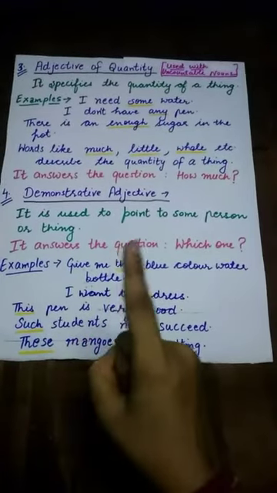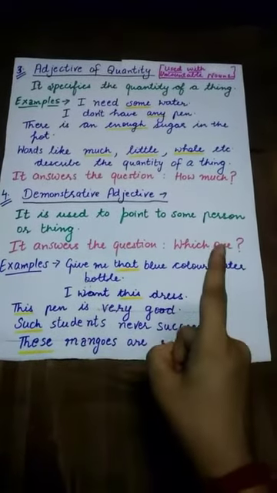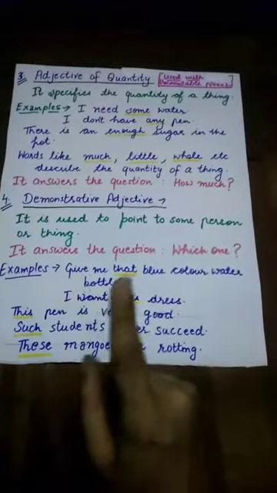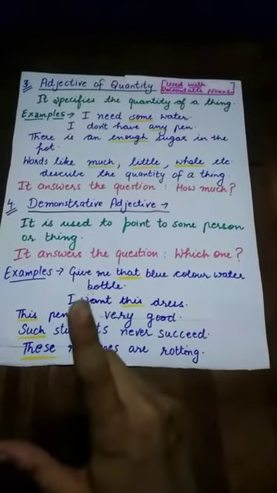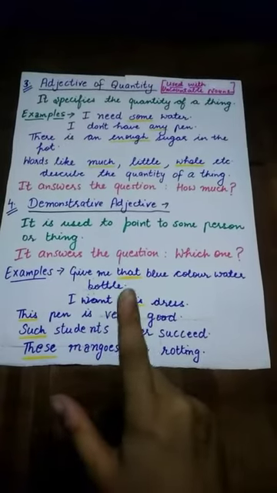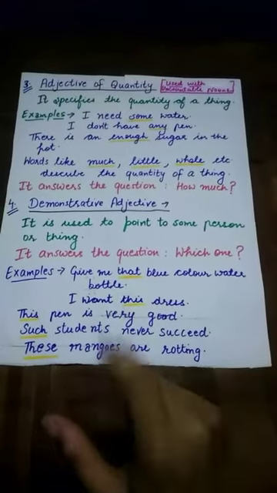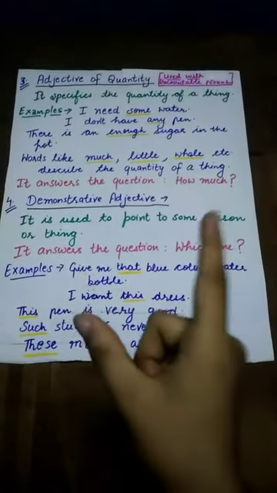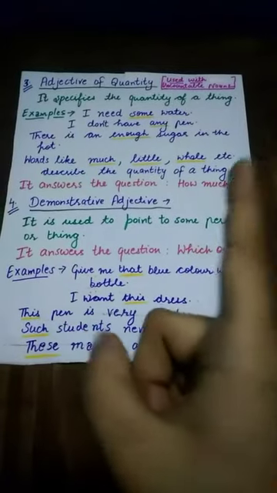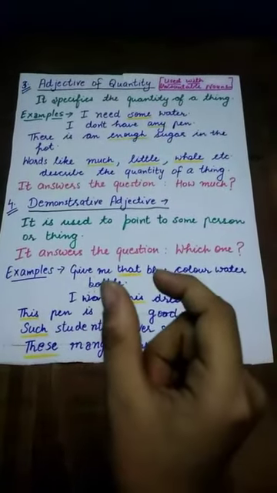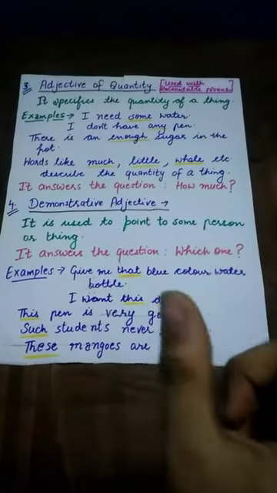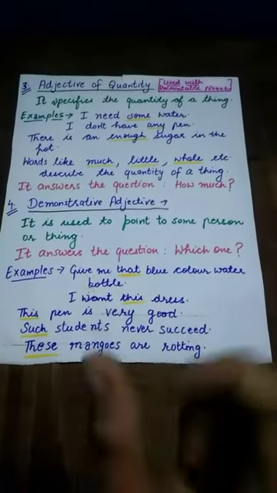Now our fourth kind of adjective is demonstrative adjective. It is used to point out to some person or thing. It answers the question, which one? For example, give me that blue color water bottle. Now I am specifically talking about that blue color water bottle. So that is used to point out the blue color water bottle.